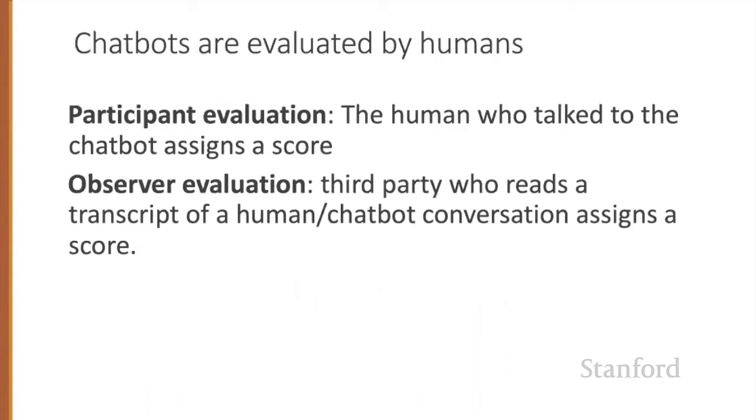Let's begin with chatbots. We evaluate these by asking humans to assign a score. This can be the human who talked to the chatbot, which we call participant evaluation, or a third party who reads a transcript of a human chatbot conversation, which we call observer evaluation.